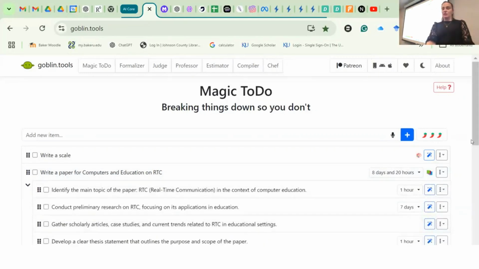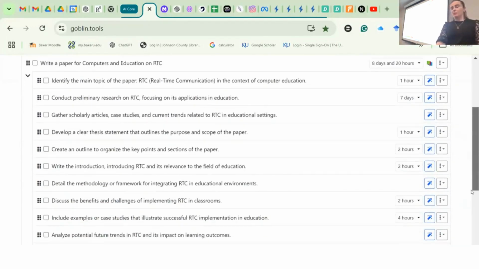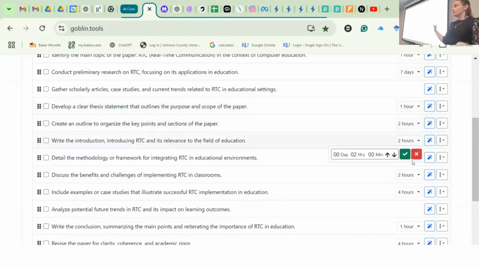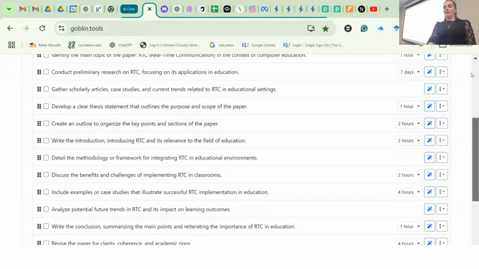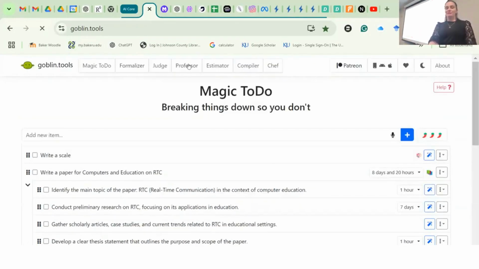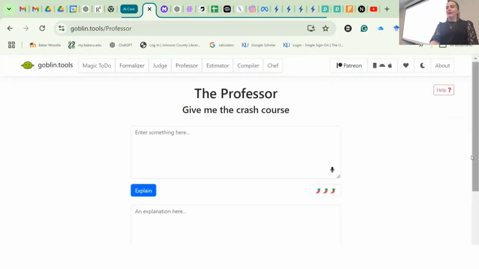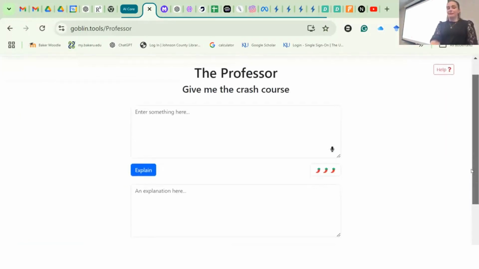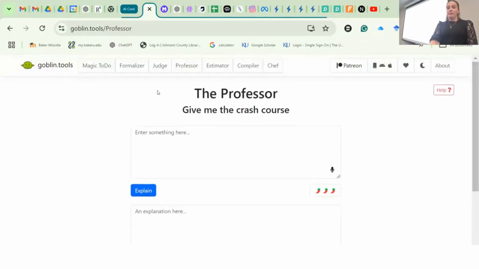So eventually you'll get all of the steps of creating a scale based on whatever you put in there and how long each of those should take. And you can confirm or deny that it should take that long for you. Great way to figure out, for a big project, what you need to do to get that done. The other thing I like about it is the professor, because I'll ask it a question and it'll simplify it for me. Like if I don't understand something, I'll just give it to it and it'll simplify it.